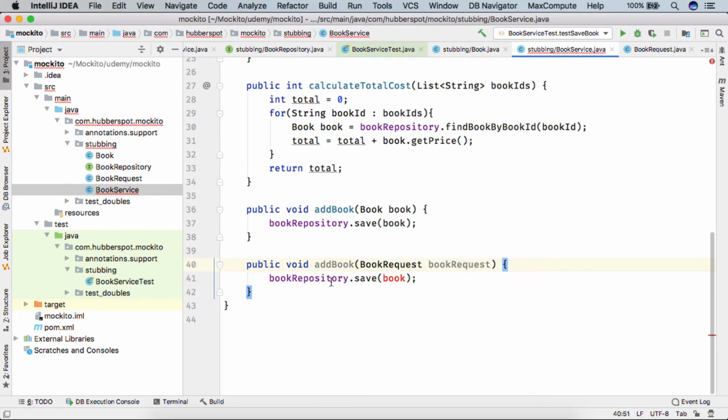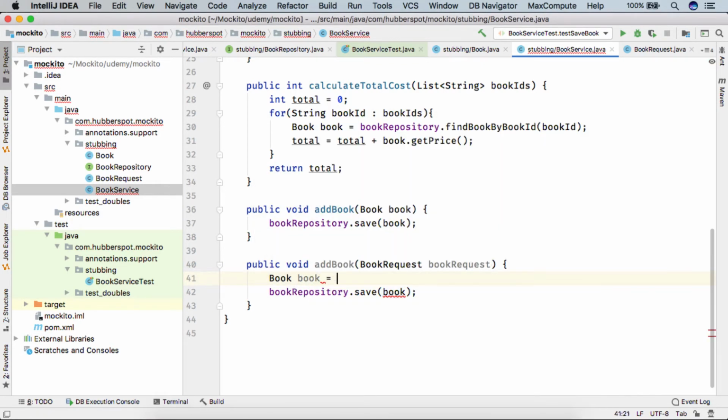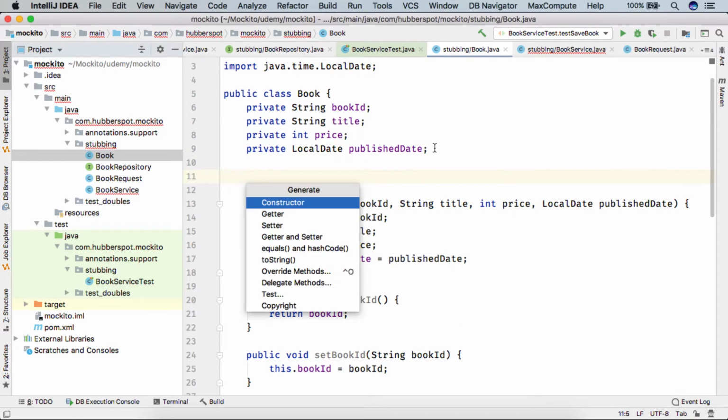So here our save method takes a book. So let's say we construct a book from this book request. If you go to the constructor of book, it takes book ID, title, price and publish date. So here we'll create one default constructor.